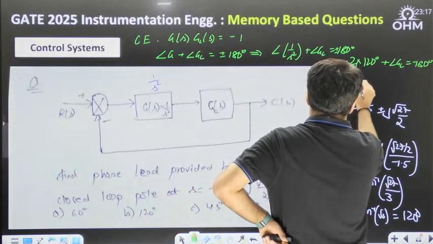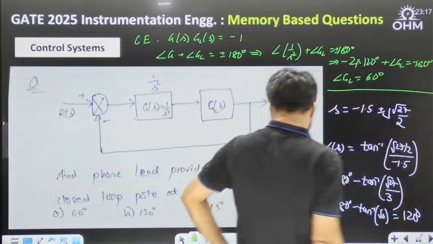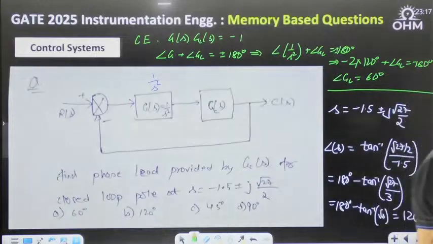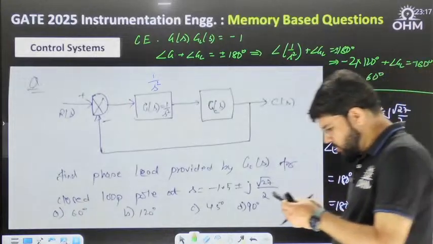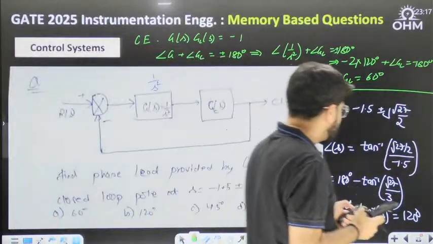So, what is angle GC? 240 minus 180, 60 degree. 60 degree. Correct, dear? Then it is 60 degree. Tell me if you have attempted and if you have got some answer corresponding to it. Okay. Next question, dear.